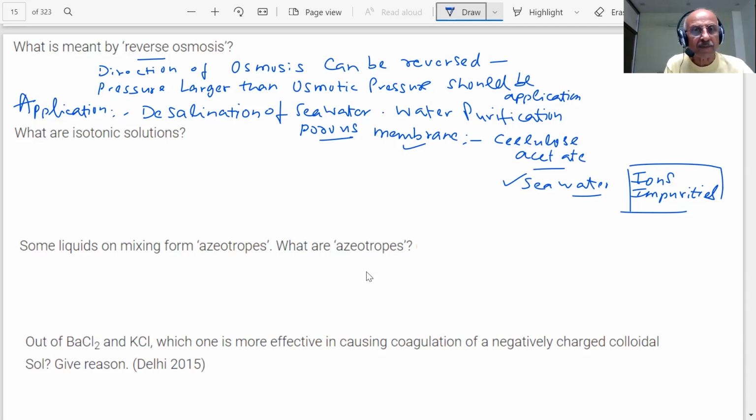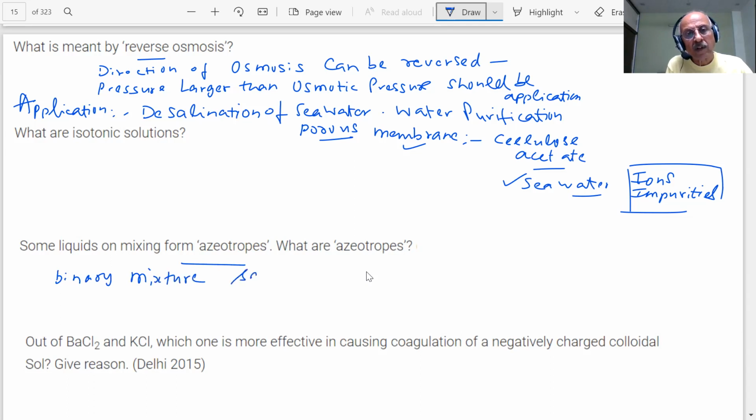What are azeotropes, students? Azeotropes are those binary mixtures which have the same composition in both liquid and vapor phase, and they boil at a constant temperature.